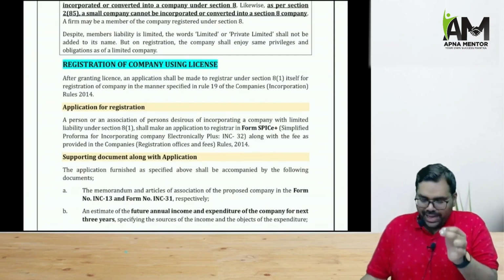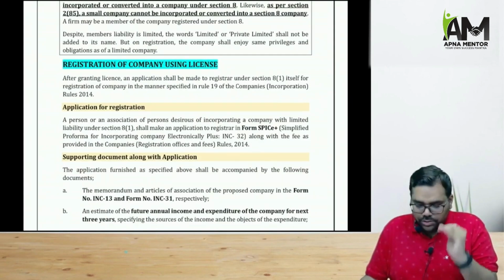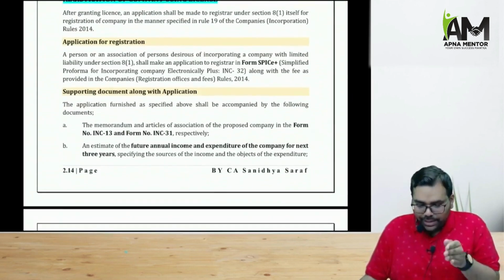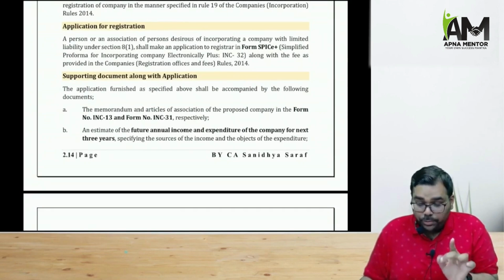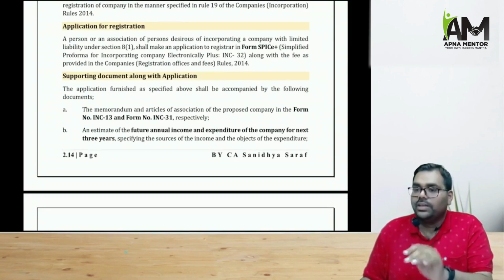Again the form number is INC 32. Again you have to give the fees to the ROC. And here in the application some documents will change. Here again you are going to give the memorandum, the articles, the copy of the memorandum, the copy of the articles.